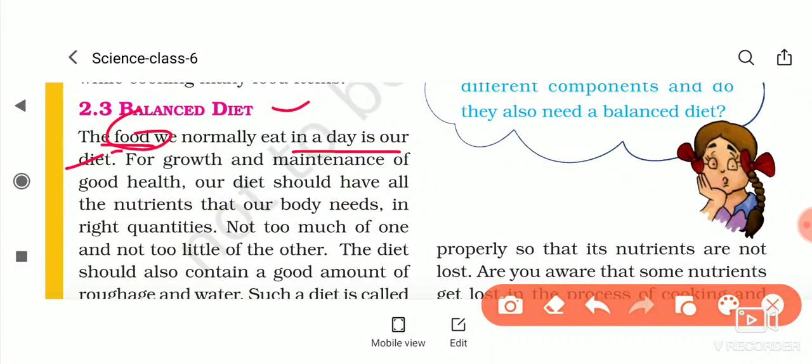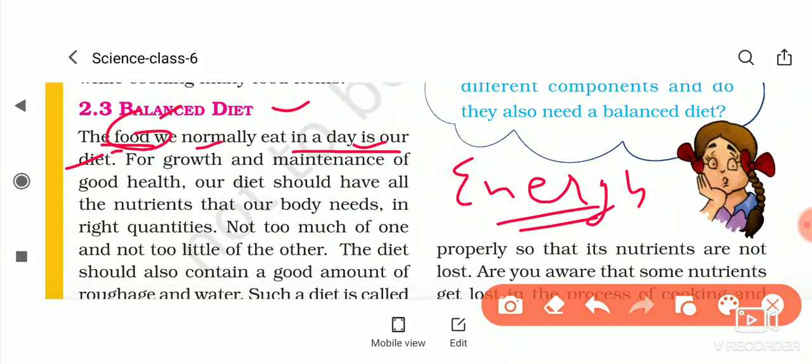Any substance consumed to provide energy. Something that you eat and provide energy is called food. And food is necessary for growth and maintenance of our health, or it provides energy. Our diet should have all the nutrients because diet means the food we normally eat in a day.